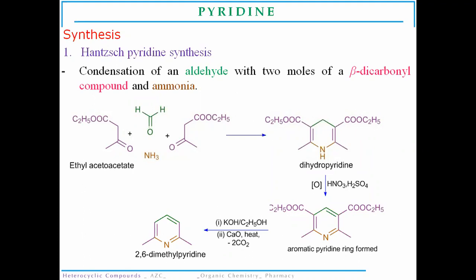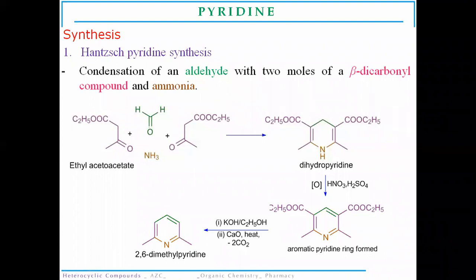They condense together to give dihydropyridine. This dihydropyridine, followed by the oxidation reaction, forms an aromatic pyridine ring. Later on, with alkaline treatment in the presence of ethanol, 2,6-dimethyl pyridine is formed. So this is the first method for the synthesis of pyridine, the condensation of an aldehyde, that is formaldehyde, with two molecules of beta carbonyl compound and ammonia.